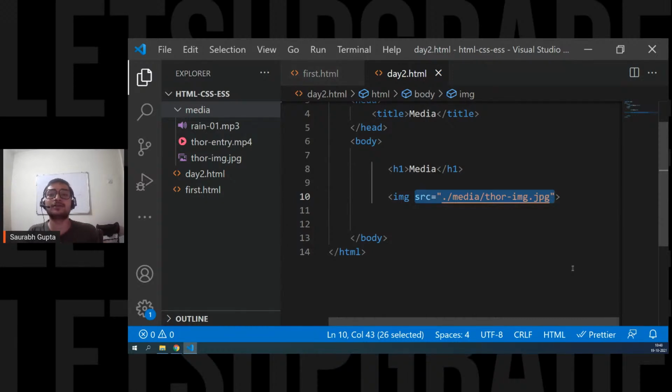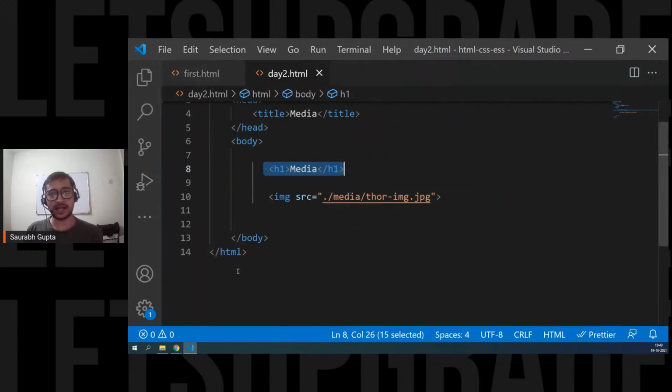So I told you, right? In some tags, attributes are required. In some tags, attributes are optional. It depends on what tag you're using. The image tag requires this attribute. It's not optional, right? The H1 tag doesn't require any attribute. But yeah, there are a few optional attributes that we can use in future. So don't worry about it. Is that cleared, everyone? All the new people, are we cleared? Please tell me.